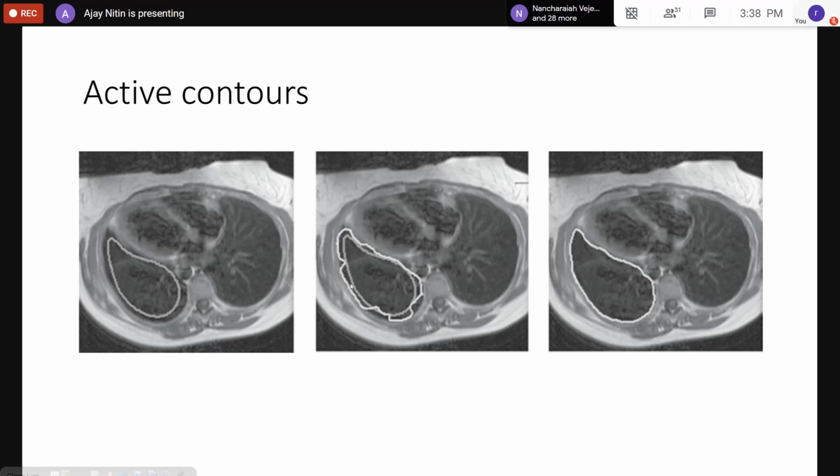Active contours use energy minimization. It's an optimization problem. You try to optimize two forces. One is the gradient of the image, the difference between the signal intensities, and the other is the length of the contour. You optimize that, and then the contour automatically fits nicely around the boundaries. You do that for every 2D image, and then you can segment a volume, the entire boundary. A lot of segmentation tools use this.